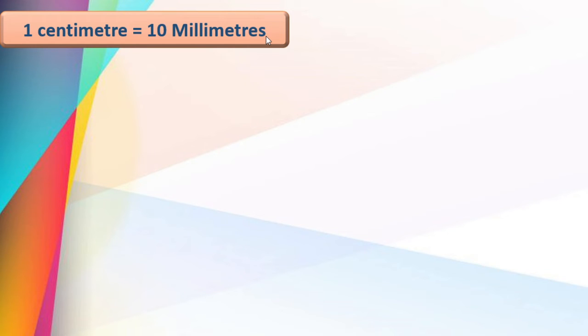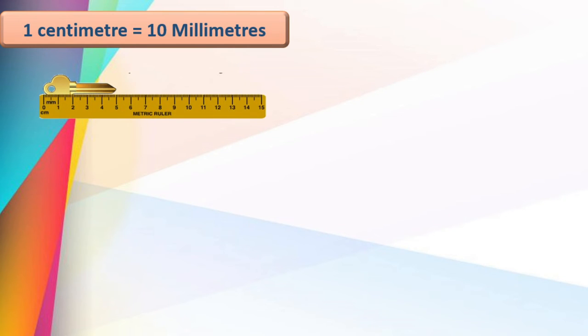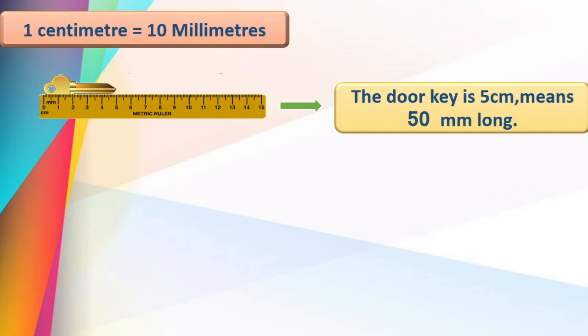Right? Here, see this. A key is there. The length of the key is 5 centimeter. We can see this, correct? Here, 5 centimeters means how many millimeters? Yes, 50 millimeters. The door key is 5 centimeter, that is 50 mm long.